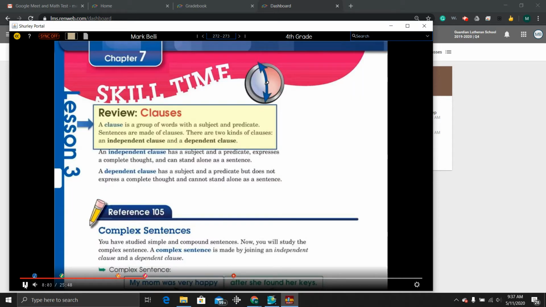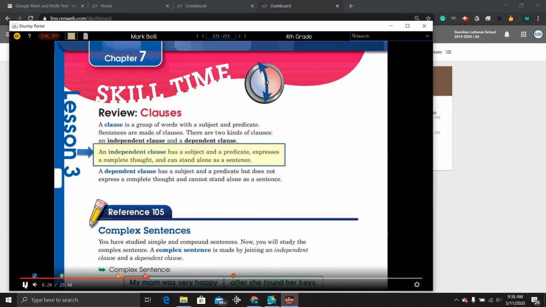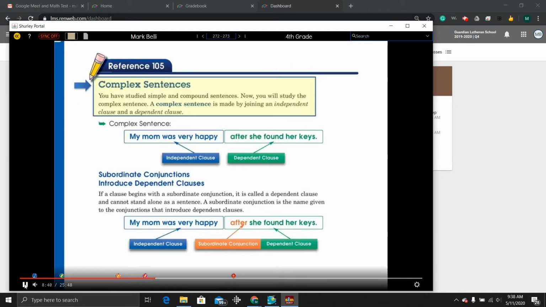It's time to begin skill time. Let's review clauses. A clause is a group of words with a subject and predicate. Sentences are made of clauses. There are 2 kinds of clauses: an independent clause and a dependent clause. An independent clause has a subject and a predicate, expresses a complete thought, and can stand alone as a sentence. A dependent clause has a subject and a predicate, but does not express a complete thought and cannot stand alone as a sentence. Listen carefully as we learn about complex sentences in reference 105.